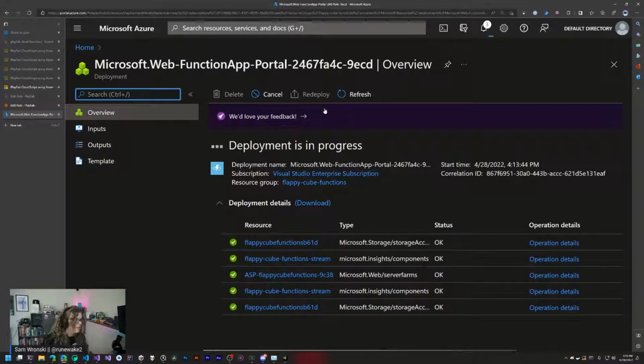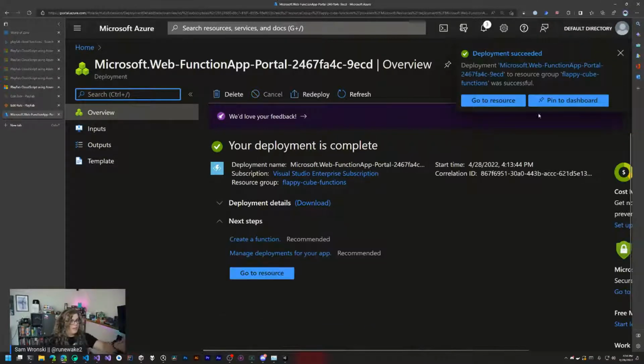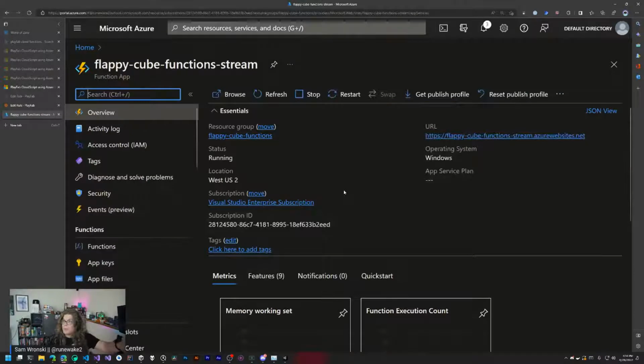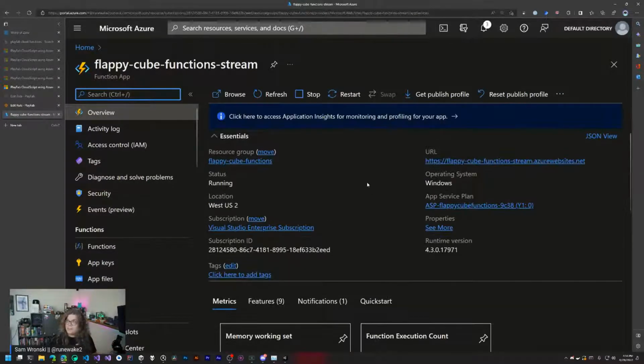So once this finishes, we should be able to actually start creating our Azure function. Previously, we did this all from the main page here. We did this all from the portal. And you can still do that. But for me, I tend to prefer my IDEs over the embedded ones. So we're actually going to switch over to Visual Studio Code and start working from there to actually start creating our function app. So let's do that.